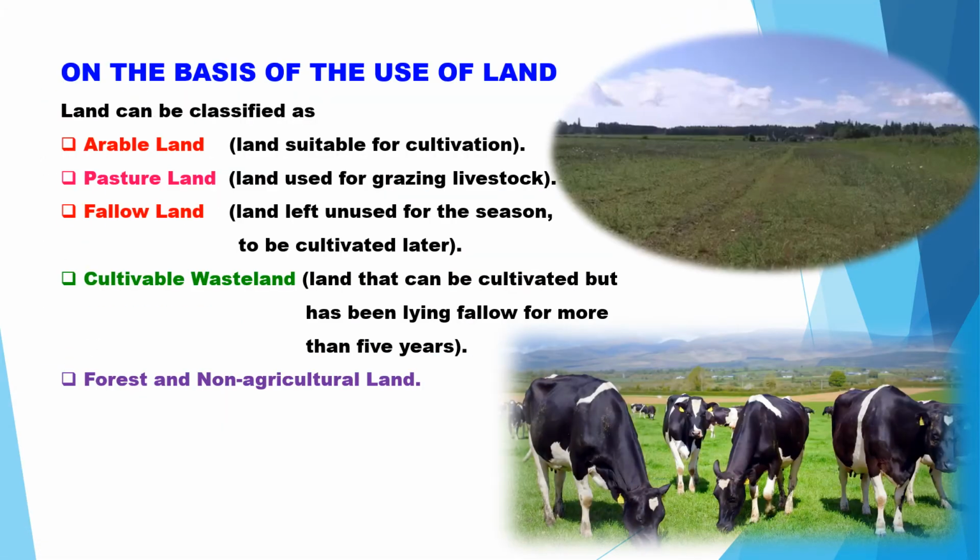On the basis of land use, land can be classified into different types: arable land, pasture land, fallow land, cultivable wasteland, forest, and non-agricultural land.